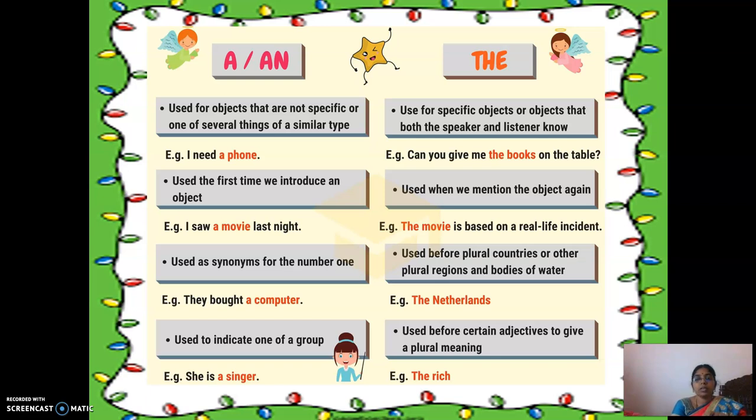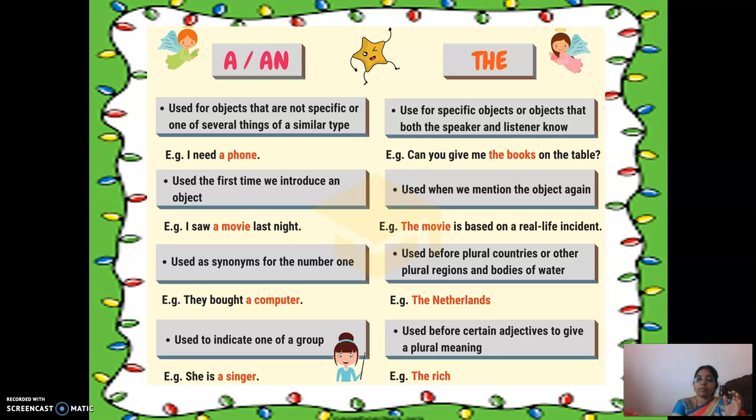The books. Okay. The next point is used when we mention the object again. First time, I saw a movie last night, isn't it? The previous example I gave, I saw a movie last night. That means I am introducing the word movie in a sentence.